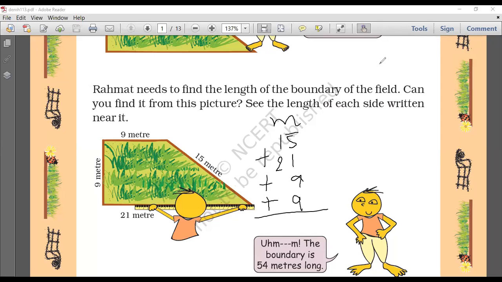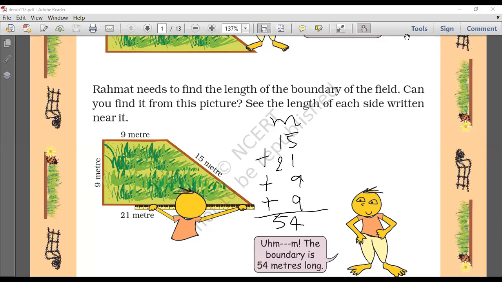Come on, answer it quickly. Send me the answer, I'm waiting for your answer in the chat box. Come on, I am waiting. 54. Okay, Arjo, Nishtha, Jia, 54. That is correct. Okay, Daksh, very good. Jia, very good. Yes, good job. Correct answer is 54.